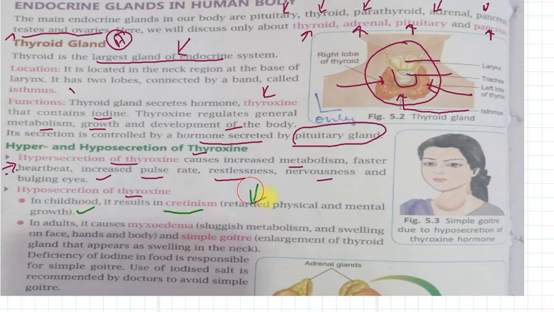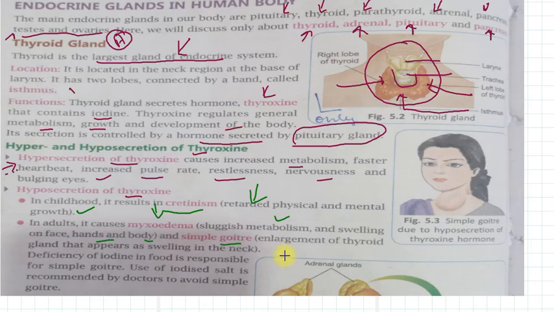Retarded means less physical and mental growth. And in adults it causes myxoedema, that is sluggish metabolism and swelling on face, hands and body, and simple goiter is also caused by it.